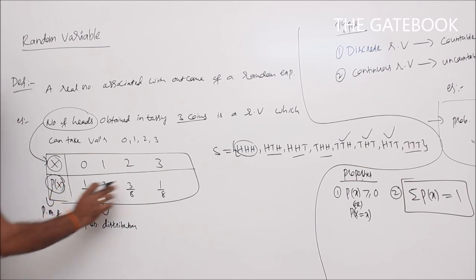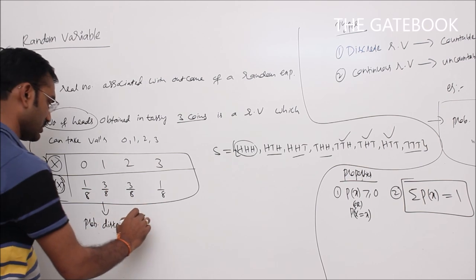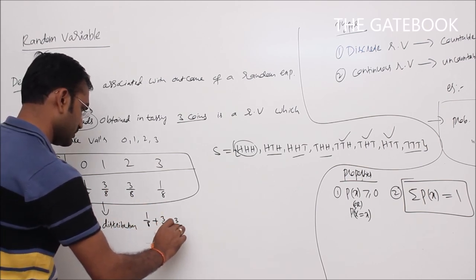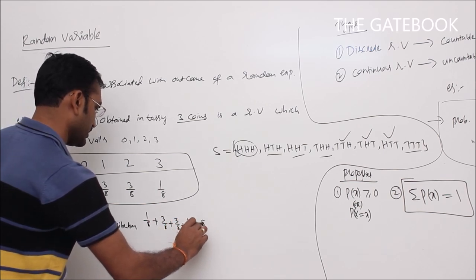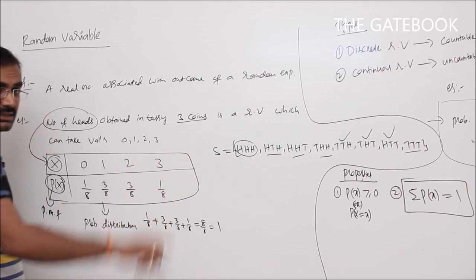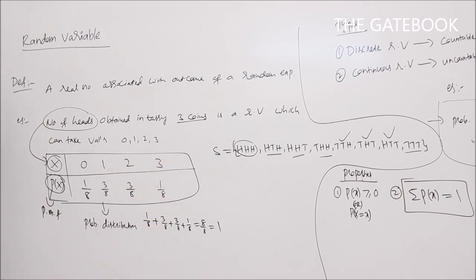So the property is that summation P of X is 1. Here I add all of these: 1 by 8 plus 3 by 8 plus 3 by 8 plus 1 by 8 will give 8 by 8, which is equal to 1. So the condition is satisfied, summation P of X is equal to 1.